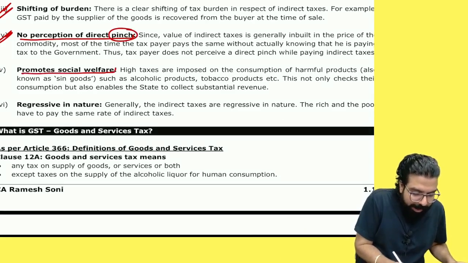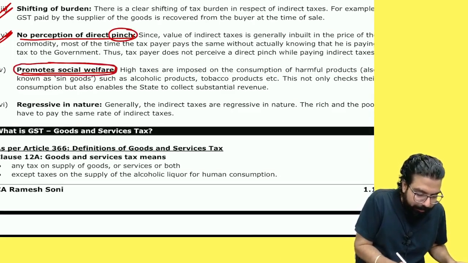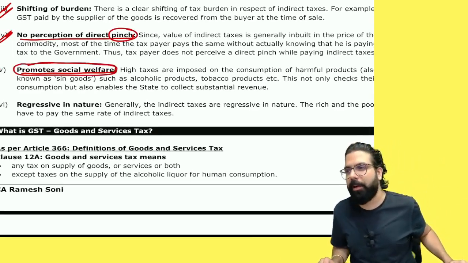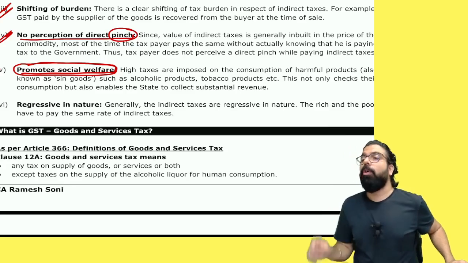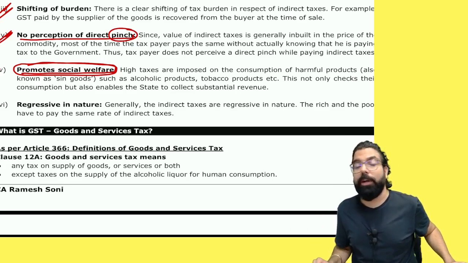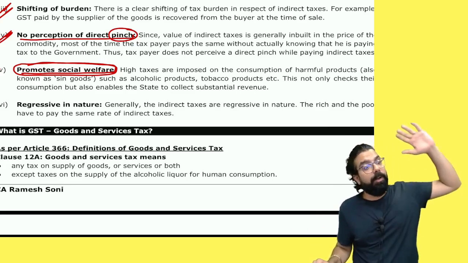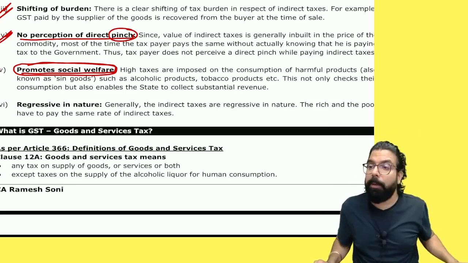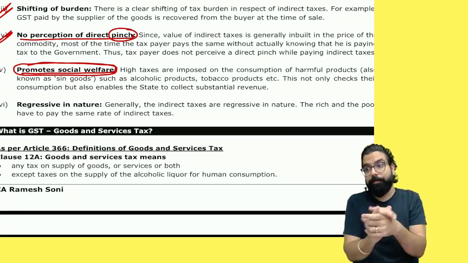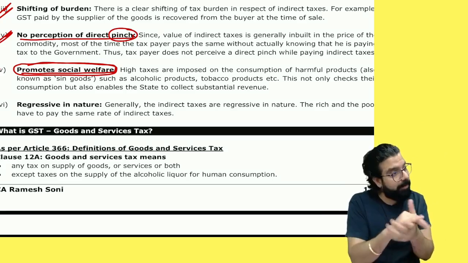Promote social welfare. I will tell you how it promotes social welfare. Government says we are promoting social welfare with indirect tax. On cigarette, pan masala, tobacco, the GST rate or the indirect tax rate is 28% plus cess, too much. So government is telling when the tax will be more, people will stop smoking and chewing pan masala.